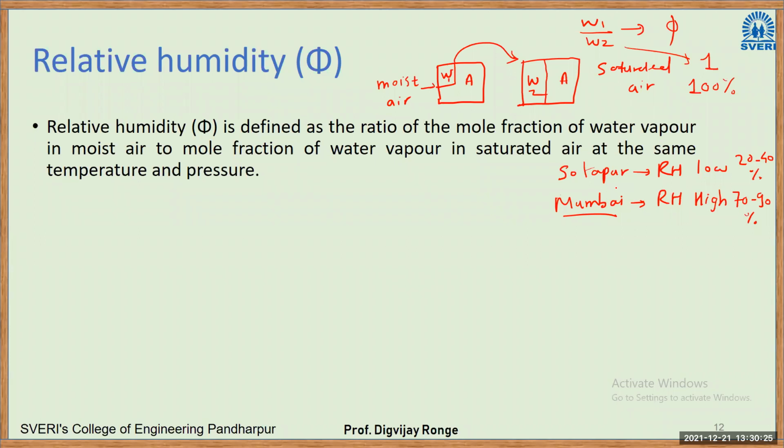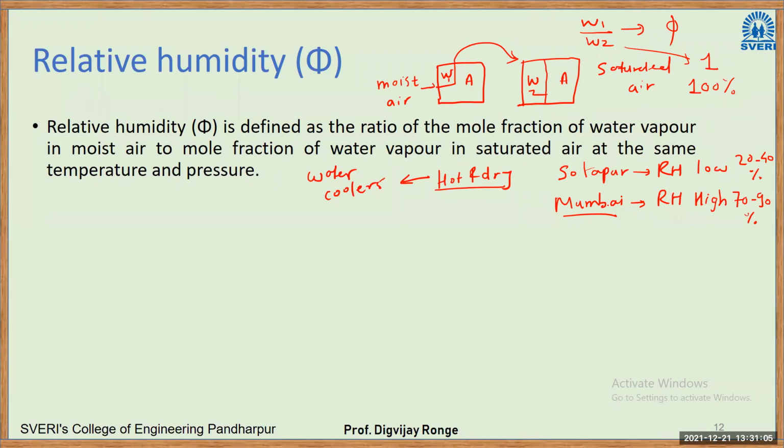Now I will give some more information. Since Solapur area is hot and dry, it is advised to use water coolers, whatever water coolers we are using, of Symphony or other companies, because in this case, relative humidity is low. We want to add water vapor. In a water cooler, what happens? Water is dripping, airflow is generated, and that airflow will carry the water particles. So indirectly we are adding water particles to the atmosphere. For the hot and dry areas, water coolers are suggested.